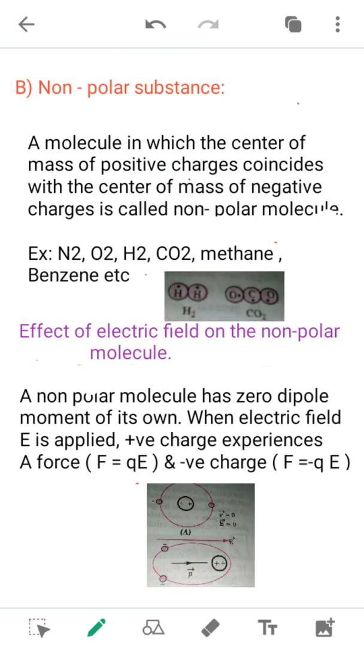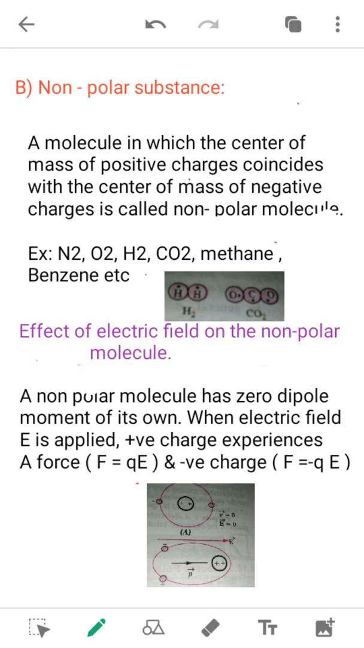And let us see what the non-polar molecules are. The non-polar molecules are the molecules where the center of mass of the positive charge coincides with the center of mass of the negative charge. Examples are H2, O2, CO2, methane, benzene, etc.